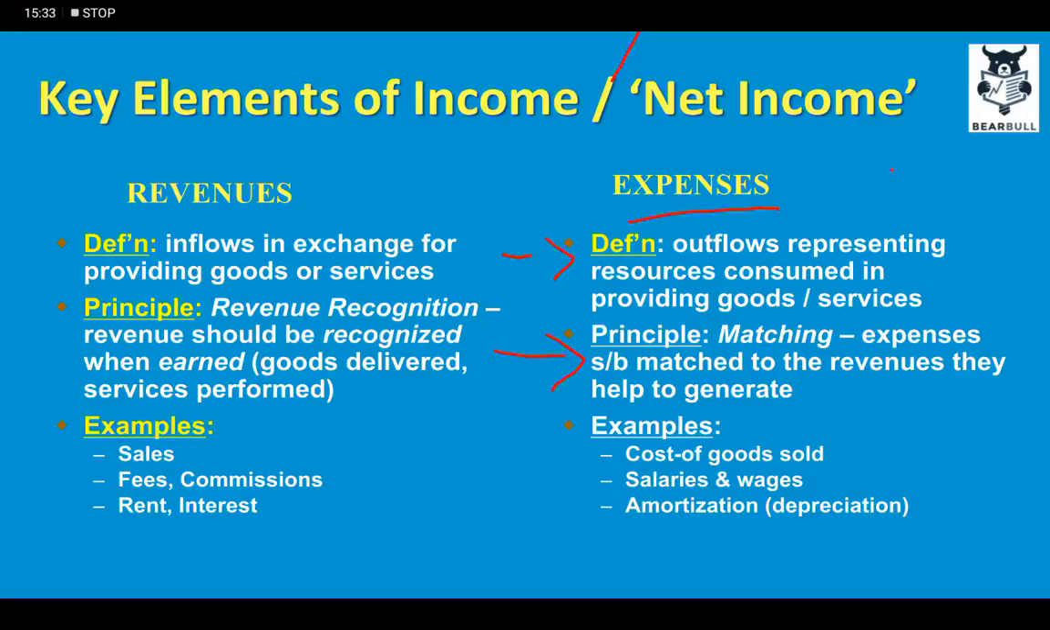Now, for example, cost of goods sold, salaries and wages, and amortization and depreciation.